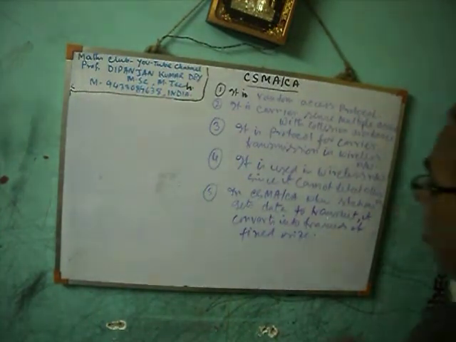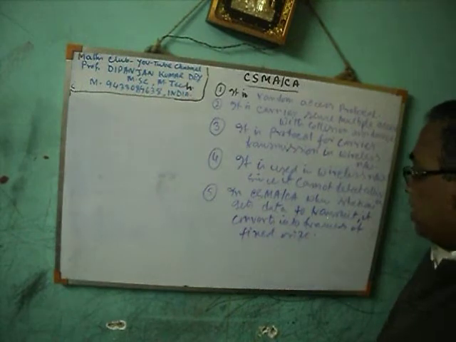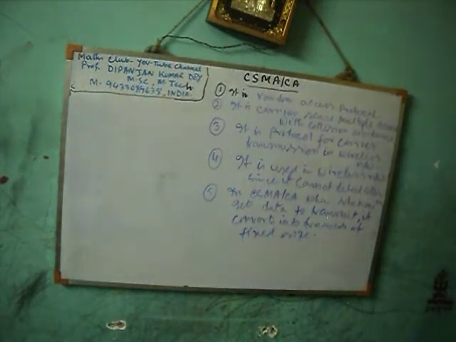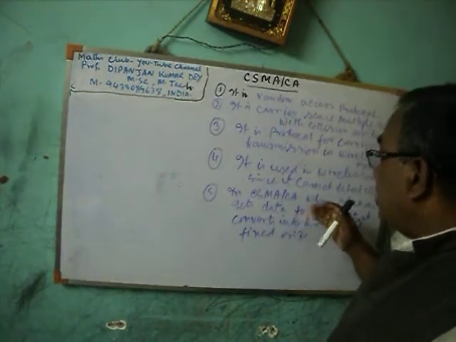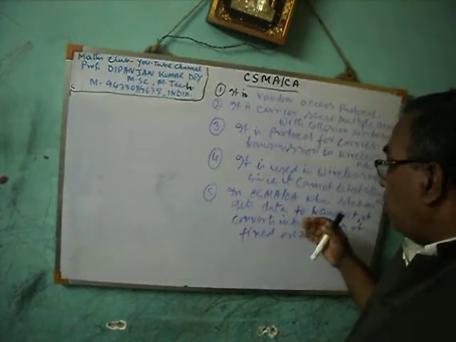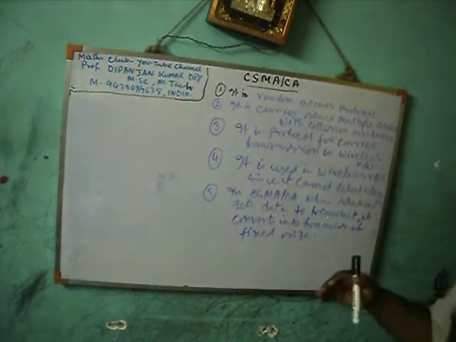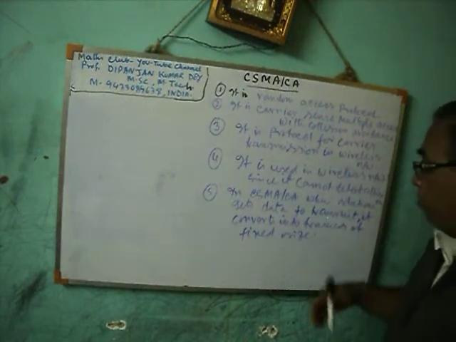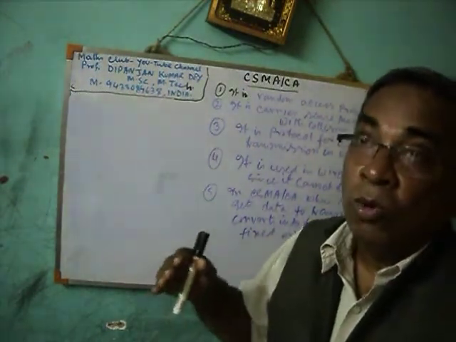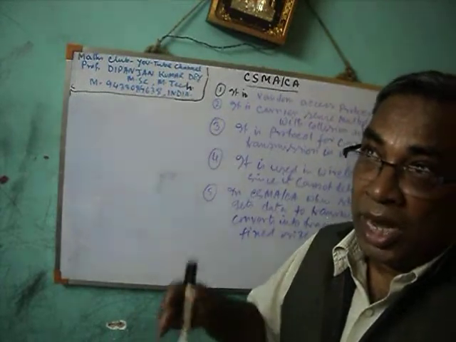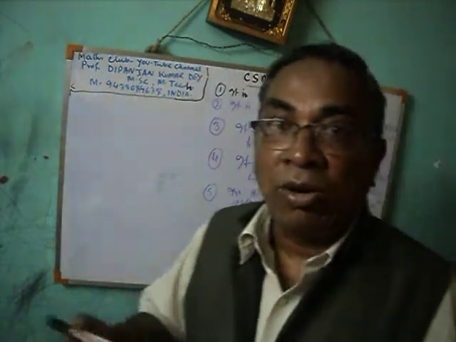After converting the data into a fixed size frame, the station will wait and check the channel, whether the channel is busy or idle.